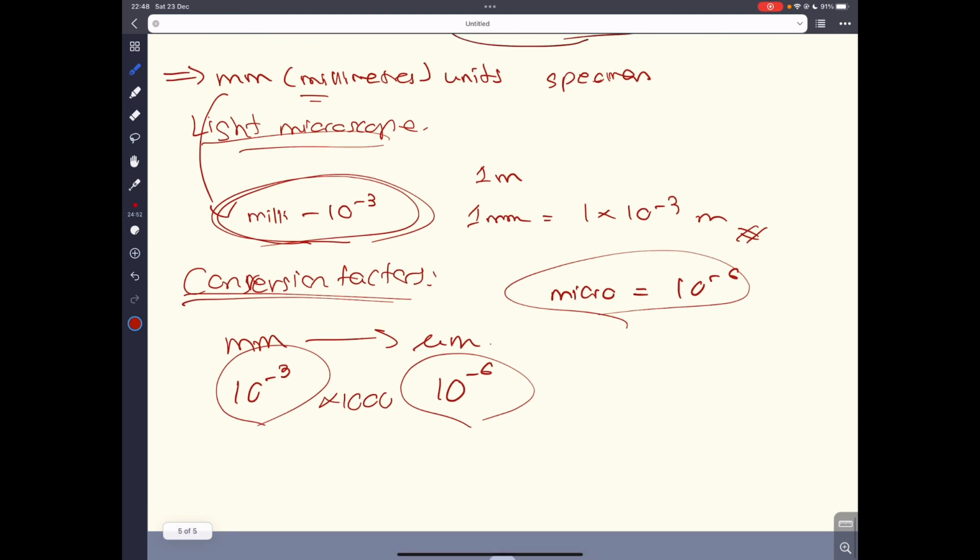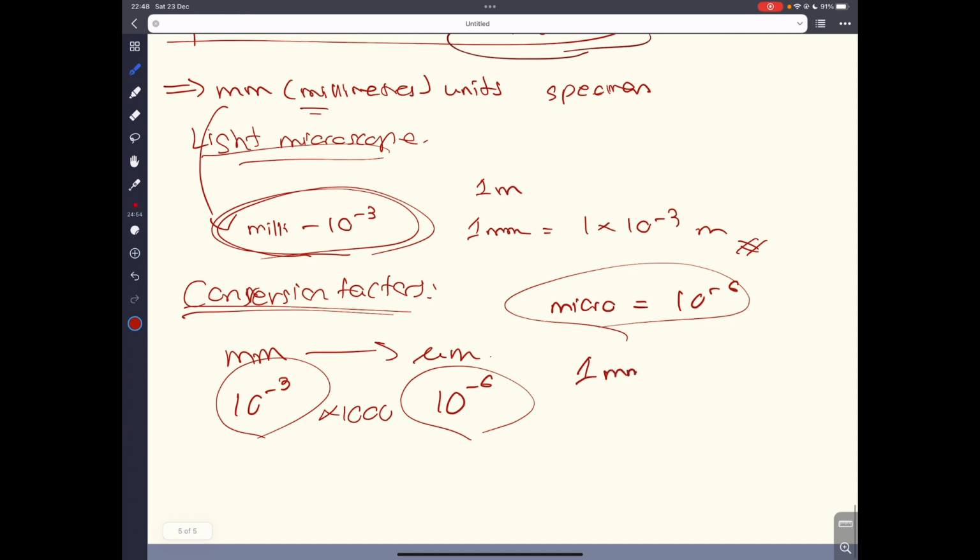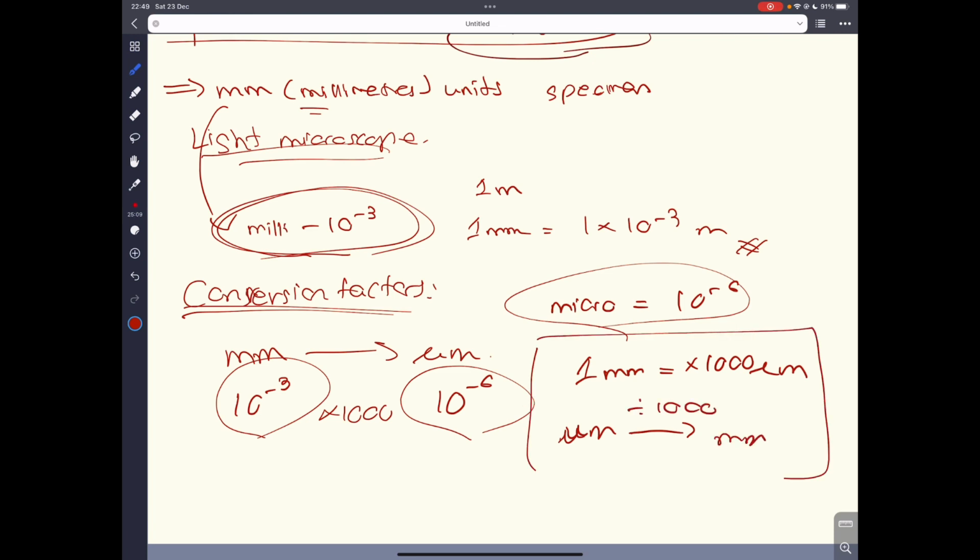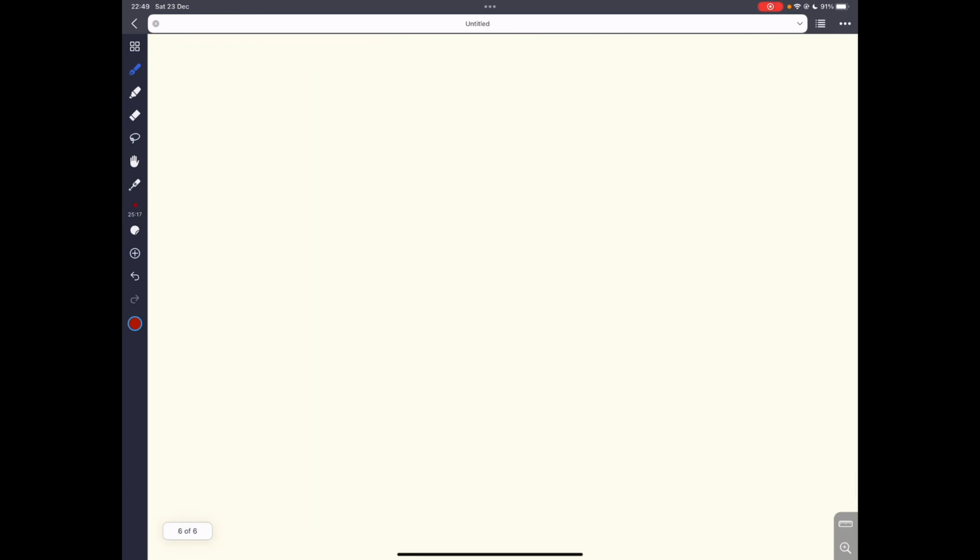So to convert 1 millimeter into micrometers, you multiply by 1,000. If you want to convert micrometers to millimeters, you divide by 1,000. And this is a very important conversion factor that you have to know, because they ask these kinds of questions every single year.